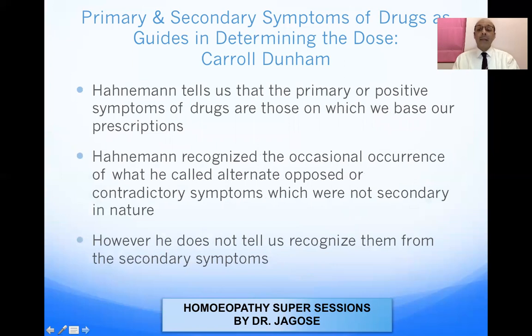Hahnemann tells us the primary or positive symptoms of drugs are those on which we base our prescription. So right in the beginning of the chapter, Carroll Dunham tells us that the primary symptoms appear first and they are important in prescribing. Hahnemann recognized the occurrence of what we call alternate, opposed, or contradictory symptoms, which were not secondary in nature. However, he does not tell us how to distinguish them from the secondary symptoms.